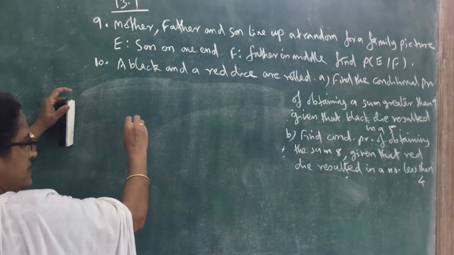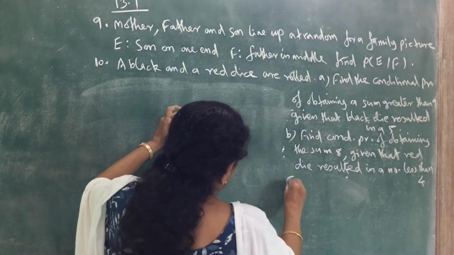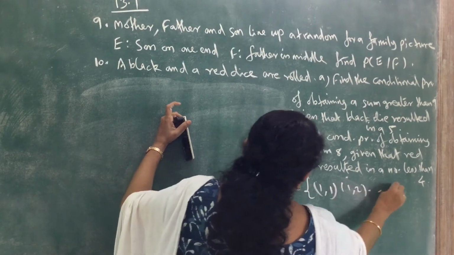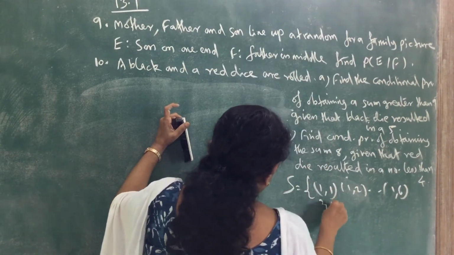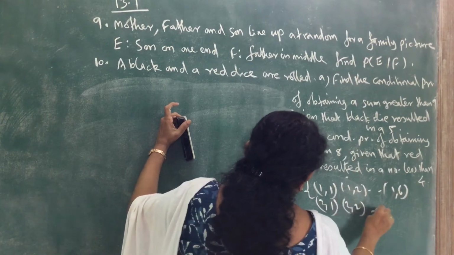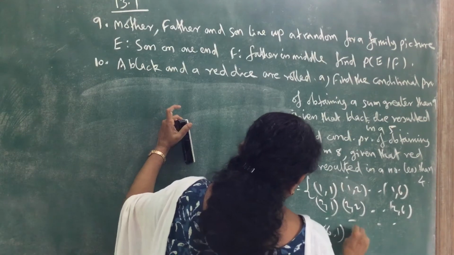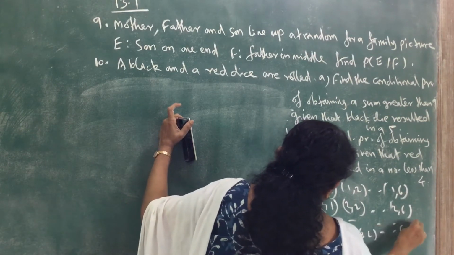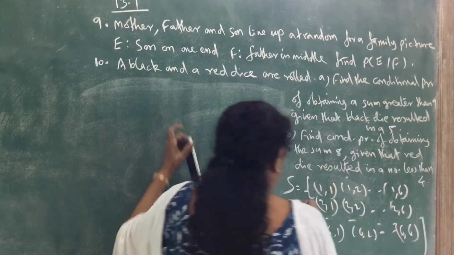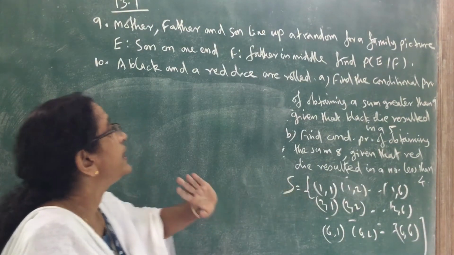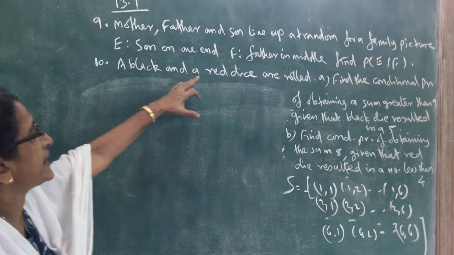So the sample space S is the set 1 1, 1 2, etc., 1 6, then 2 1, 2 2, etc., 2 6, like that 6 1, 6 2, etc., 6 6. So these are the sample points in the sample space. In this experiment, a black and red die are rolled.